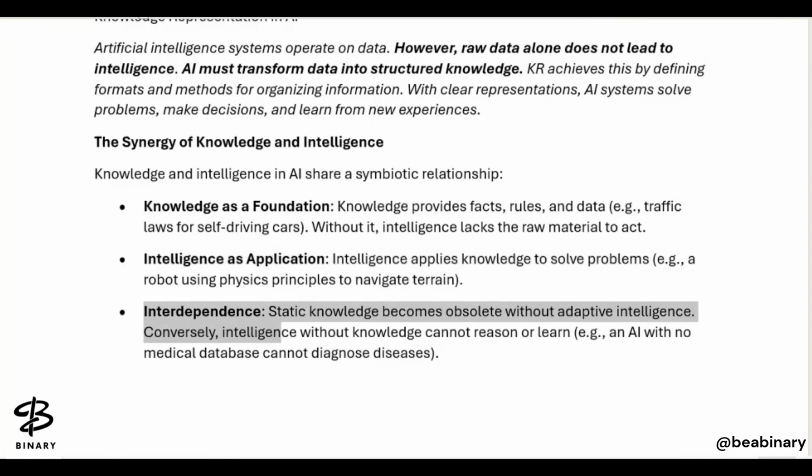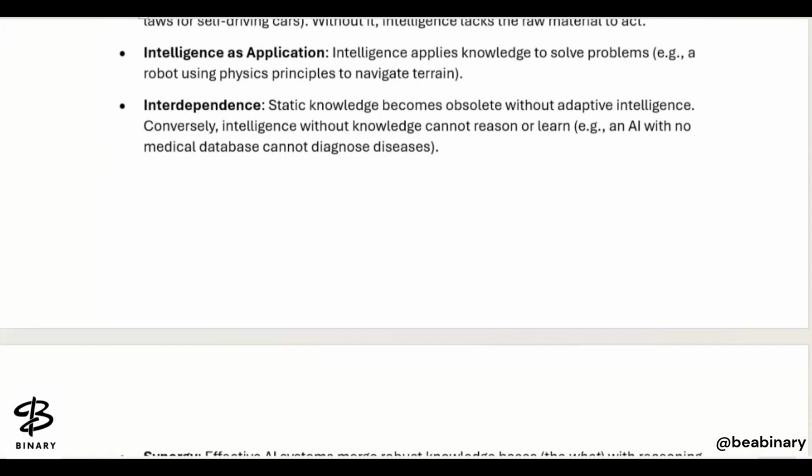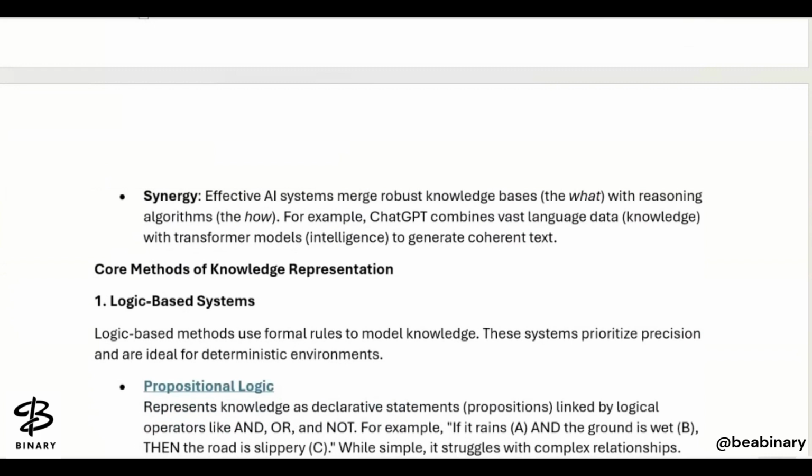Now, interdependence. Static knowledge becomes obsolete without adapting intelligence. Definitely, data is nothing if we are not using it properly, if we are not getting insights from the data. Conversely, intelligence without knowledge cannot reason or learn. For example, an AI with no medical database cannot diagnose any disease. It needs a database about various medical conditions. Now, what is the synergy here? Effective AI systems merge robust knowledge bases, the what, with reasoning algorithms, the how, right?